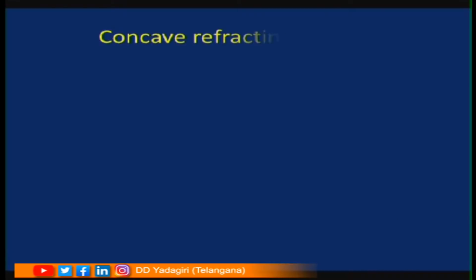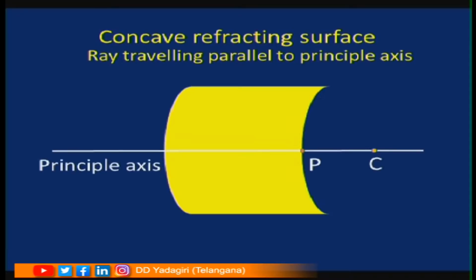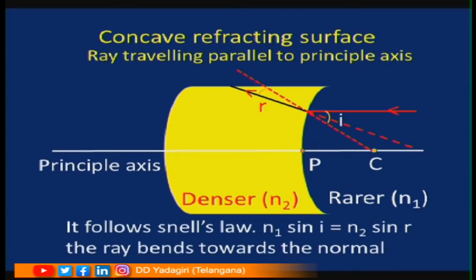See the next diagram, concave refracting surface, ray travelling parallel to the principal axis. Again denser medium, rarer medium, the light ray is coming from the rarer medium. For that light ray, the curved refracting surface is a concave refracting surface. Draw the normal, and the refracted light ray is going to move toward the normal because it is entering the denser medium. So, your angle i is more than angle r, and you extend that refracted light ray backward, so that it is going to meet the principal axis. It follows Snell's law, n1 sin i is equal to n2 sin r. The ray bends towards the normal.